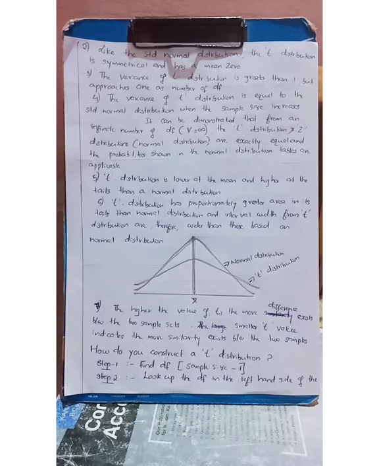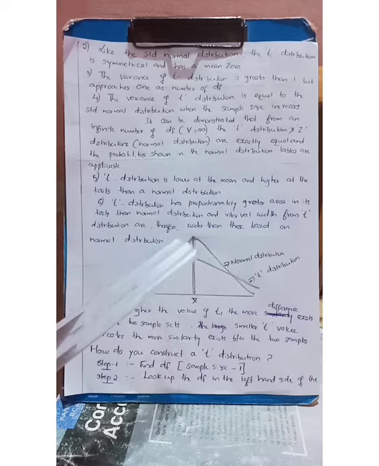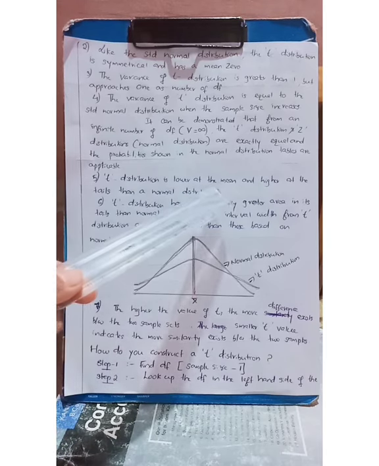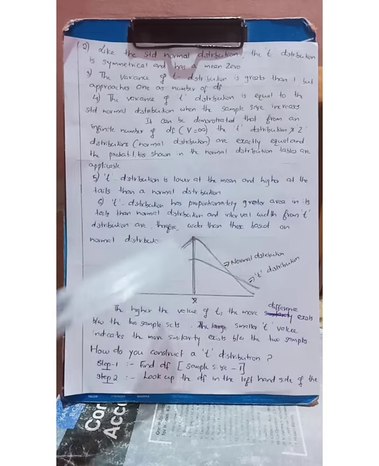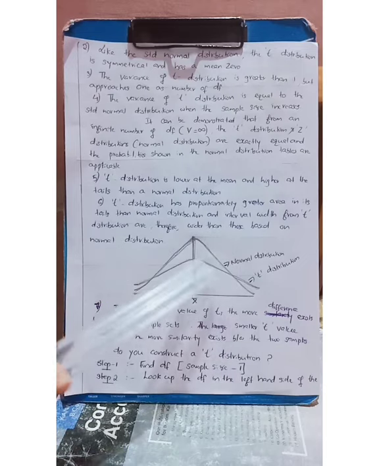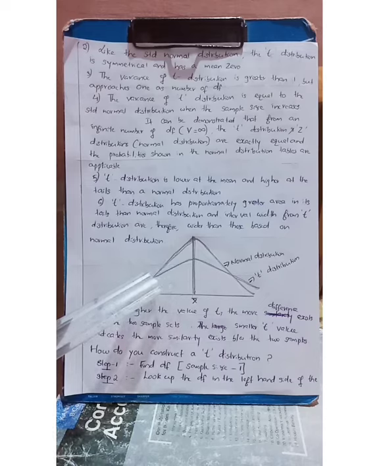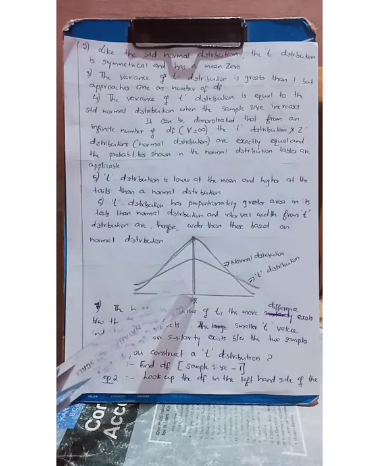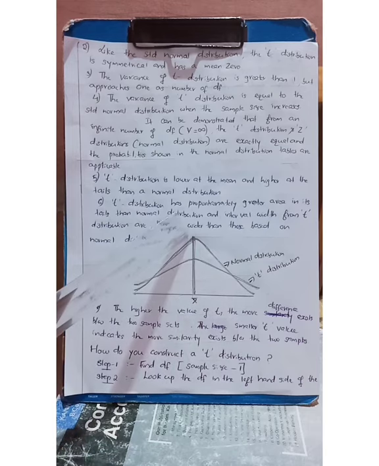So these are the other two properties. I hope you are all clear with my explanation by looking at the graph. The t distribution is lower at the mean value. So remember once again, the small curve is the t distribution, and its mean value is from this point to this point only. But this is the normal distribution.